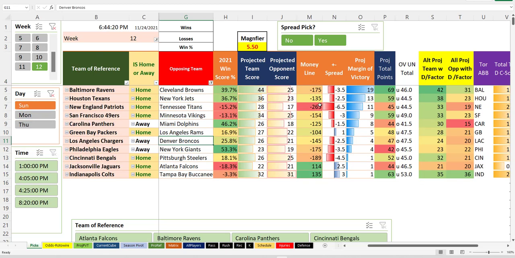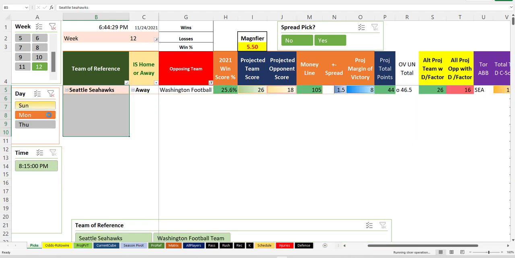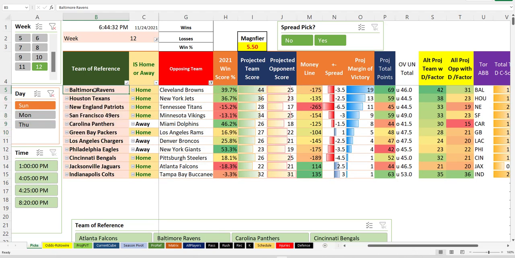And then on Sunday, there's all these teams. I mean, all the way down to here, right? That's 6. And the Monday game is that tough Seattle-Washington game. So you can do them all. These 6, right? On the money line? That's pretty good looking stuff right there.